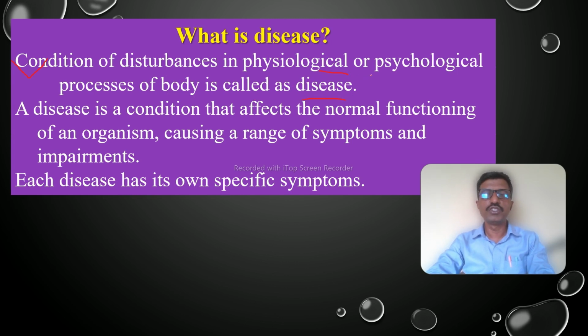Disturbance of the physiological and psychological process of the body is called a disease. This is one of the definitions of disease. A disease is a condition that affects the normal functioning of an organism, causing a range of symptoms. There are different symptoms for different diseases, and each disease has its own specific symptoms.